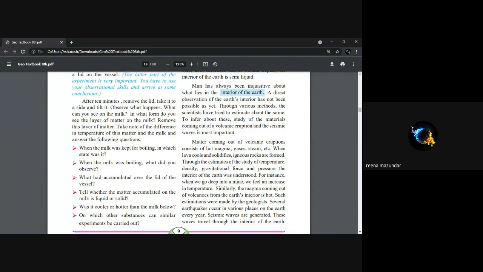Okay, what are the things that come out of a volcanic eruption? Yes, Mansi. Matter coming out of a volcanic eruption consists of hot magma, gases, steam, etc. Okay. What happens when lava cools? When the lava cools and solidifies, igneous rocks are formed. Very good. Yes, Nidhi. When lava cools and solidifies, igneous rocks are formed. Okay, very good.